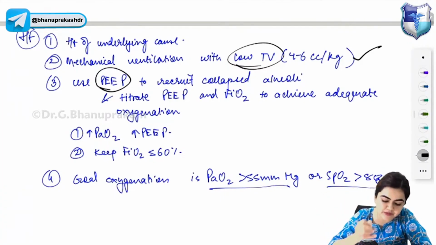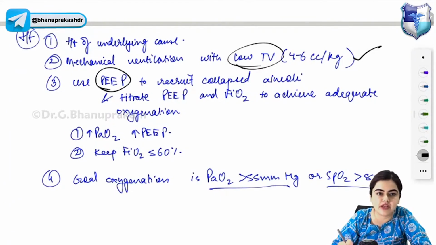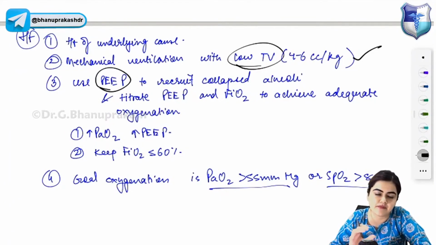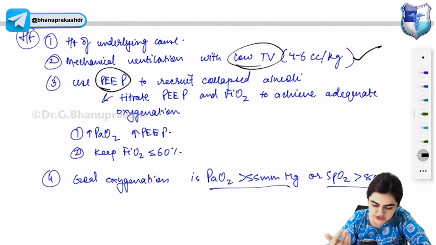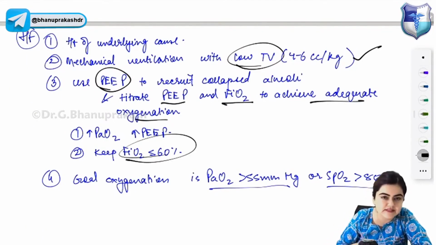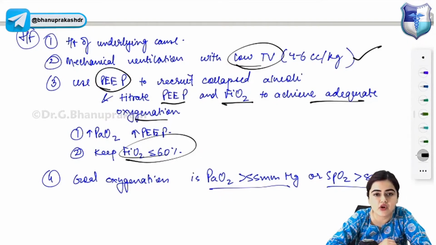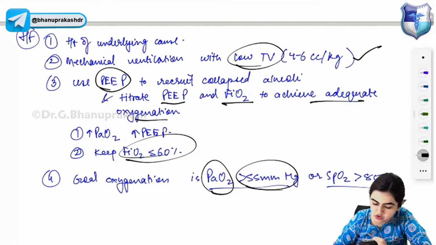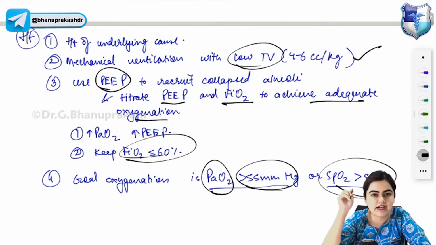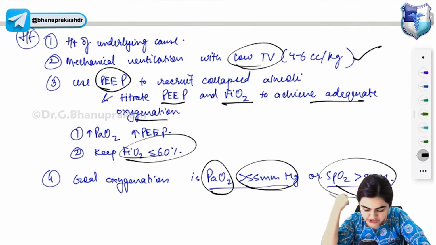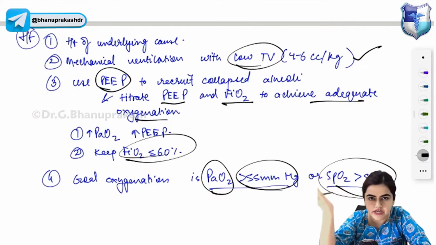Use positive end expiratory pressure to recruit the collapsed alveoli, and you will titrate positive end expiratory pressure and FiO2 to achieve adequate oxygenation. Keep FiO2 less than 60% if possible to prevent oxygen toxicity, and the goal oxygen level of PaO2 should be more than 55 millimeter of mercury, or SpO2 level should be more than 88%. Okay, this is the goal oxygenation in case of ARDS.